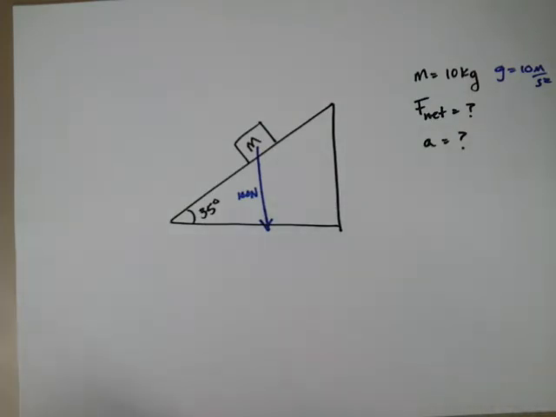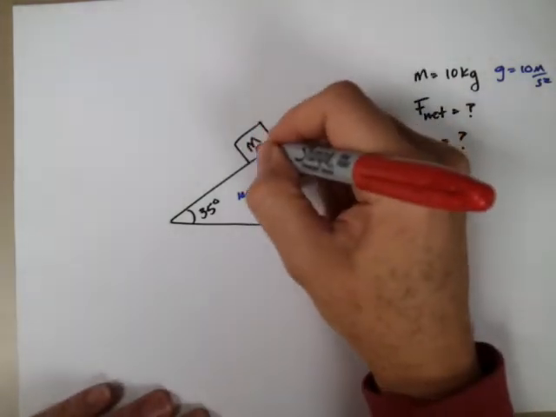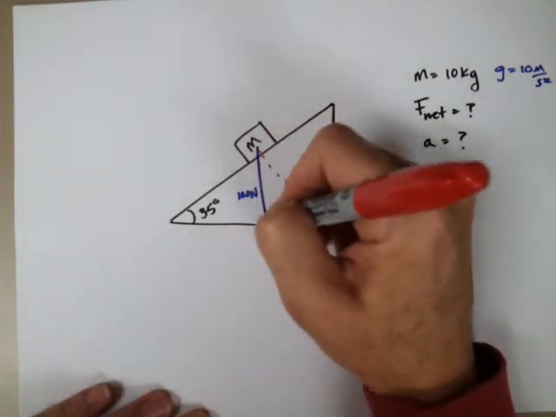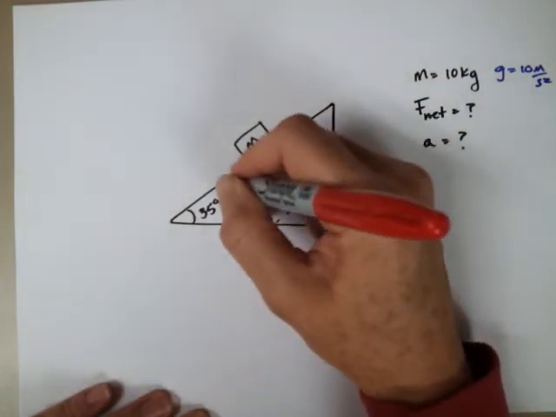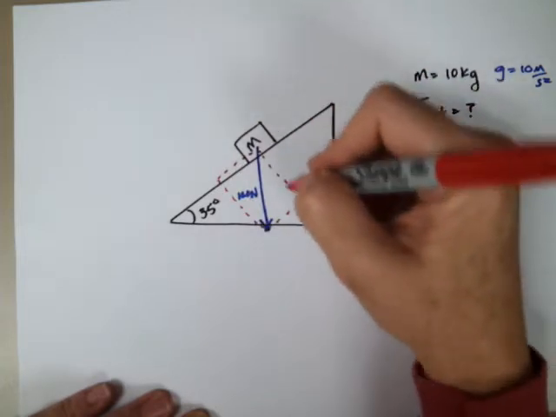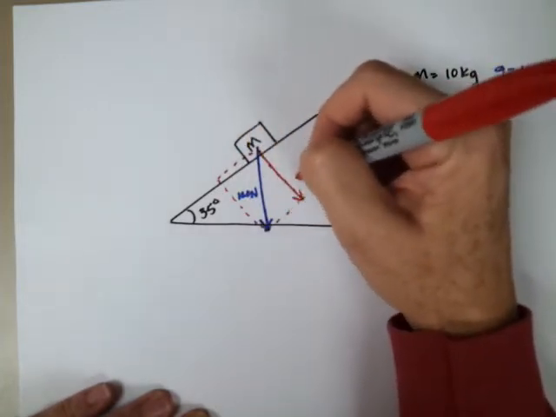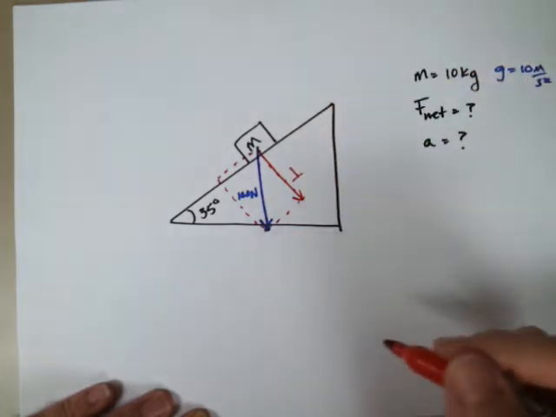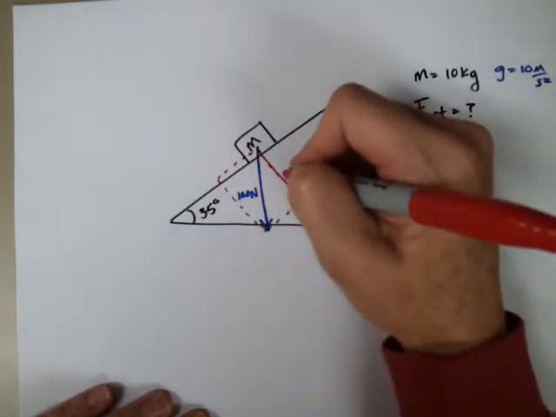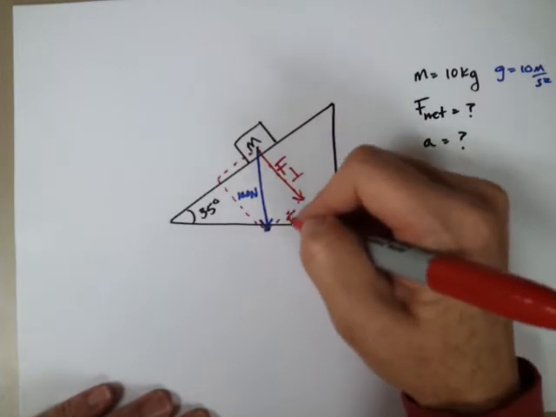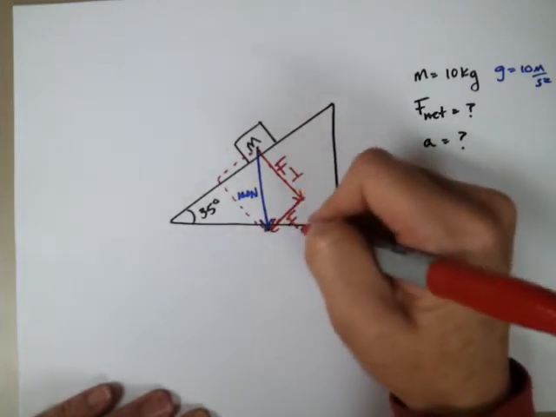So I'm going to create my little box. Going this direction is my perpendicular force, and going this direction is parallel.